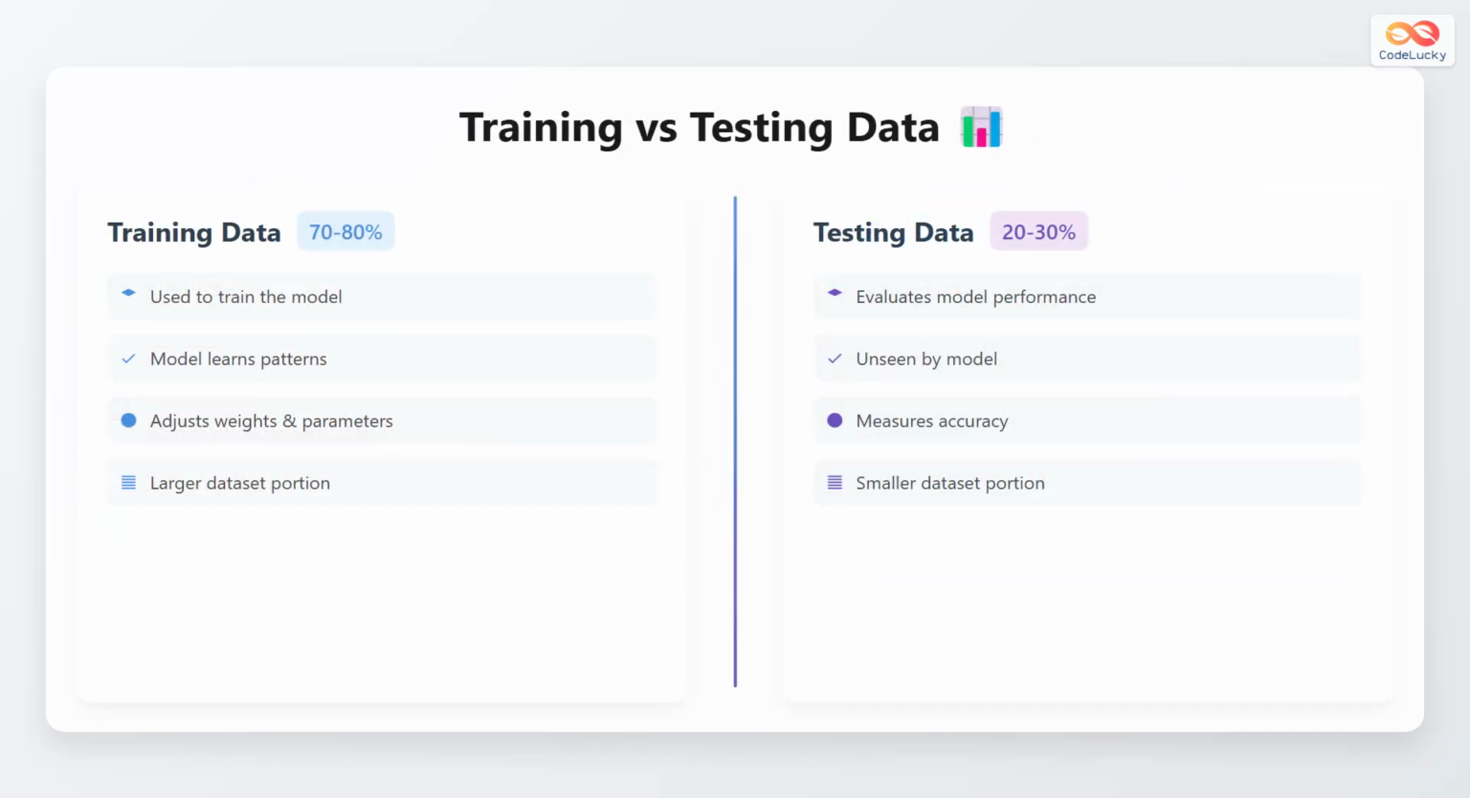In machine learning, data is typically divided into two sets: training data and testing data. Training data, which usually comprises 70 to 80% of the dataset, is used to train the model. The model learns patterns from it, adjusting weights and parameters as it goes. Testing data, making up the remaining 20 to 30%, evaluates the model's performance. It remains unseen by the model during training and measures its accuracy.